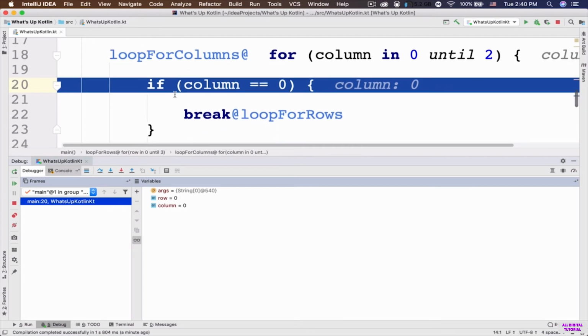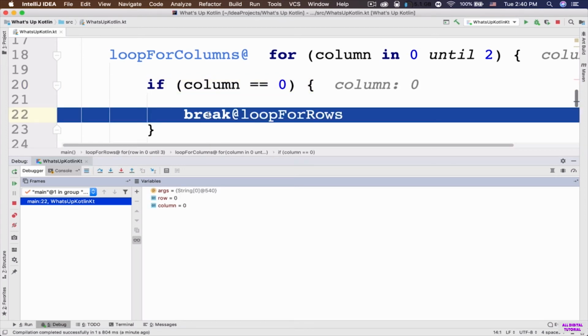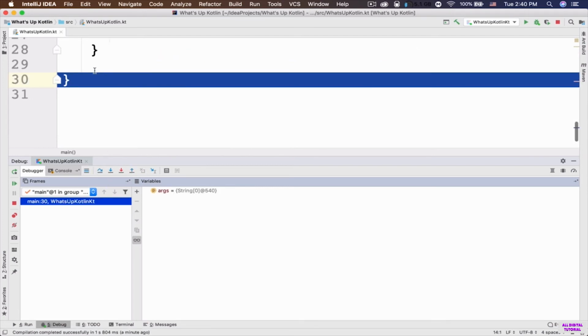So you know that the current value of the column is 0. So this condition evaluates to true and it's going to execute this break statement that we have inside the curly braces of this if statement. So if I click on this step over, now it's going to execute this break statement. It's going to break out of the loop for rows. So if I click on step over, now the loop is ended.